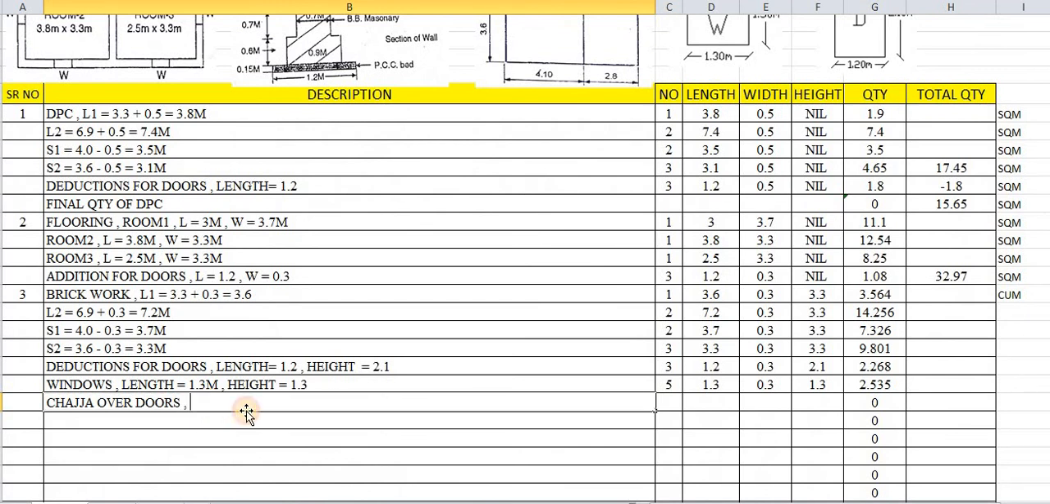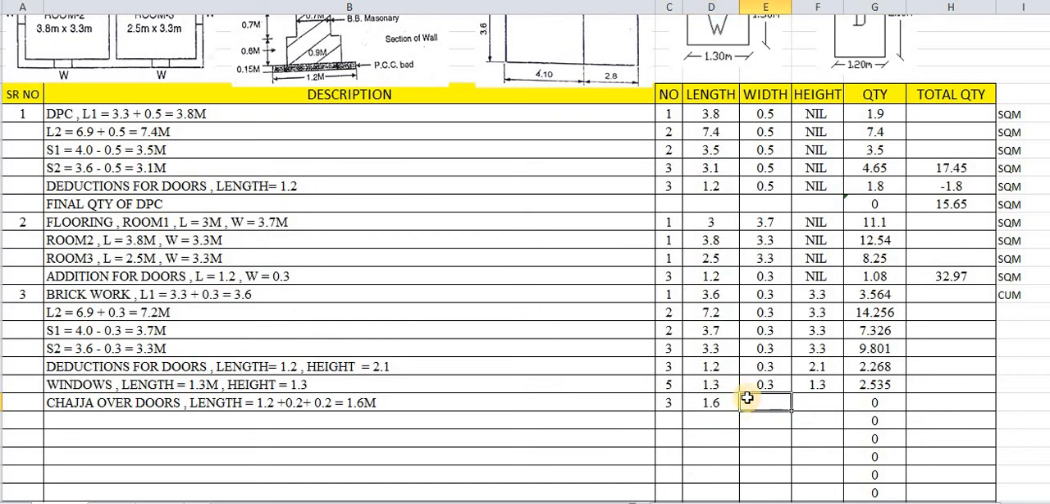So here we will take the original length as 1.2. But what about the projections on both sides, the bearings? 1.2 plus 0.2 plus 0.2 comes to be 1.6. The number of doors in this case, that is the doors quantity, is 3 numbers. So the same 3 numbers will be there, and the length of it will be 1.6.